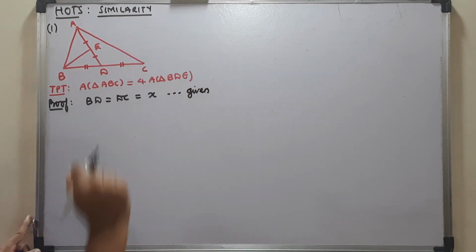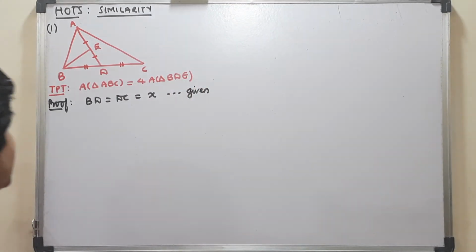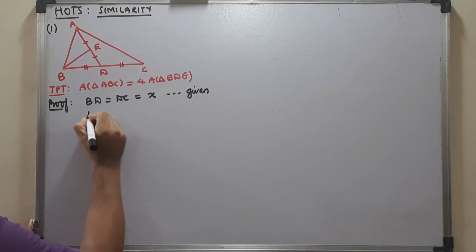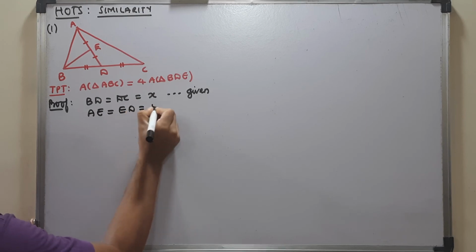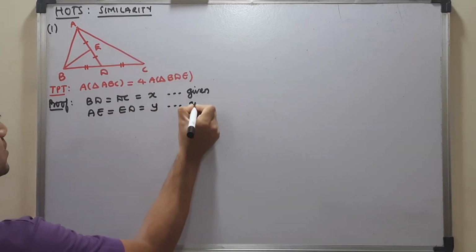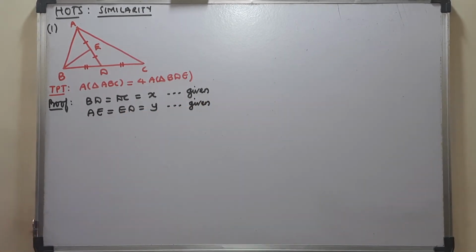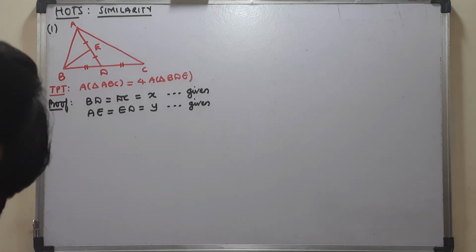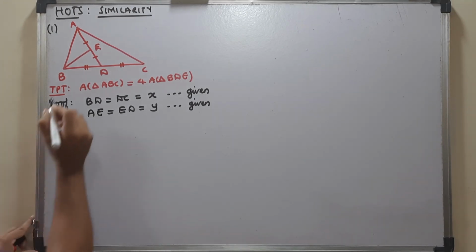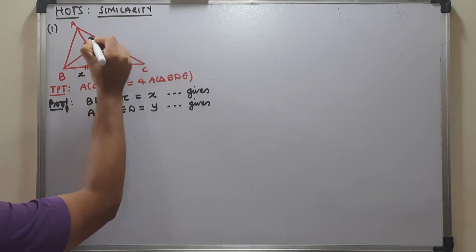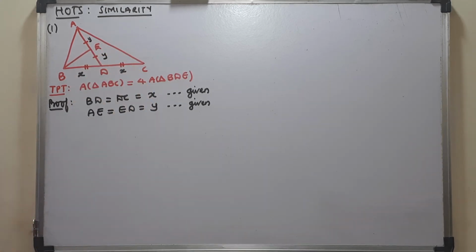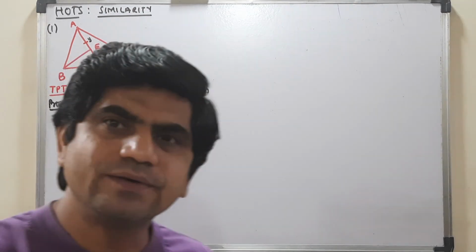I am not thinking about what is asked. First I am writing this. Then secondly, AE is equal to ED, which is equal to Y units supposingly, that is also given to me. So when I note it down, I get this as X and this as Y. But the question talks about area.